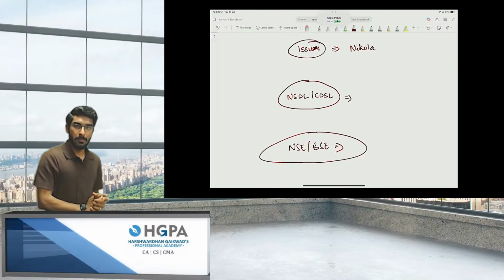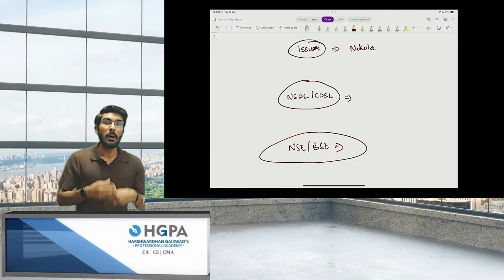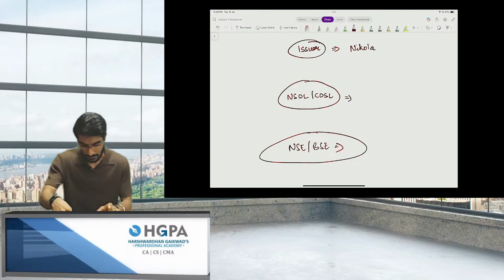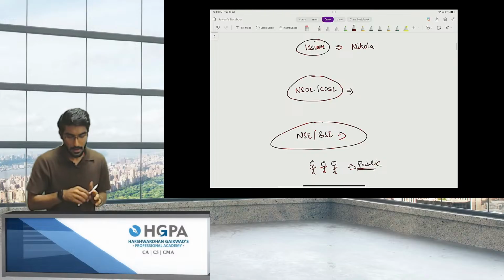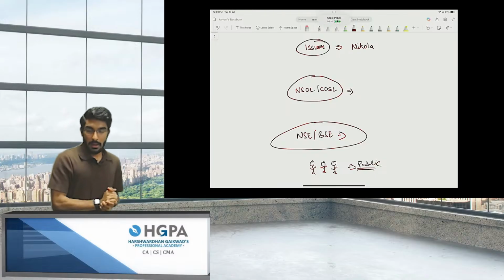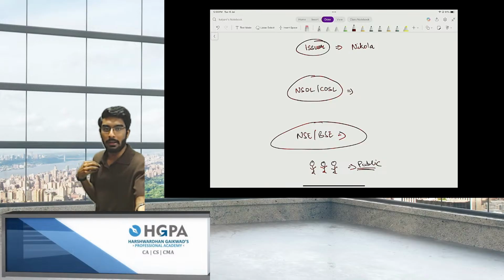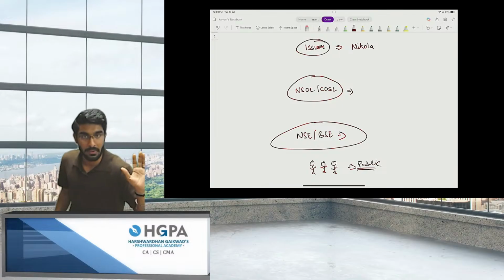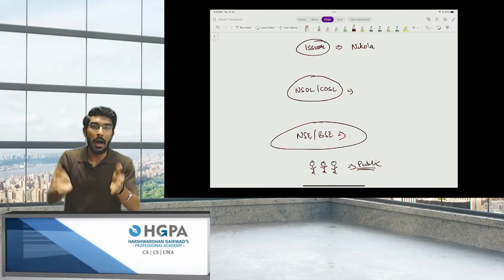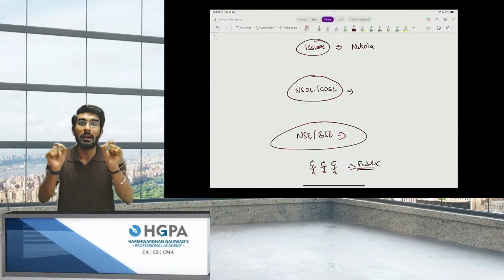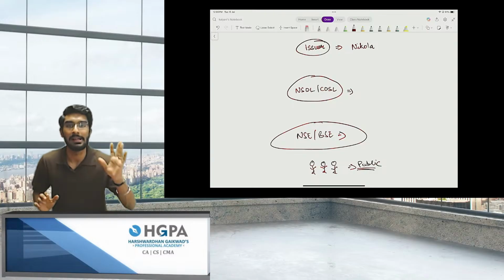Now people, Nikola company wants to issue shares to the public. This is public. Now, if Nikola company is giving shares to the public, it will not give them physical share certificates. Physical share certificates were used in the early days. Now, physical share certificates are not at all valid. It is all electronic. Today, every single thing is electronic.